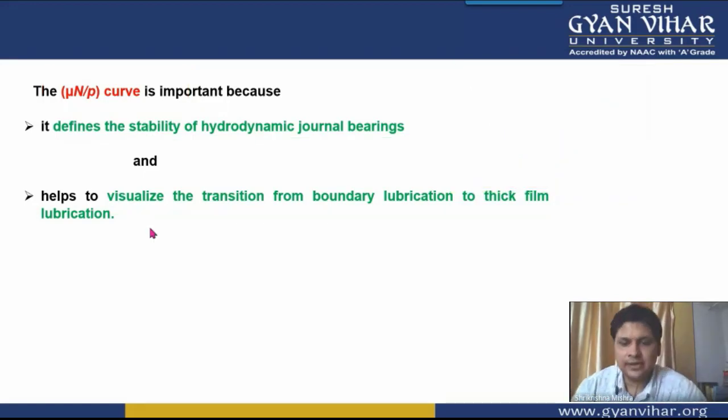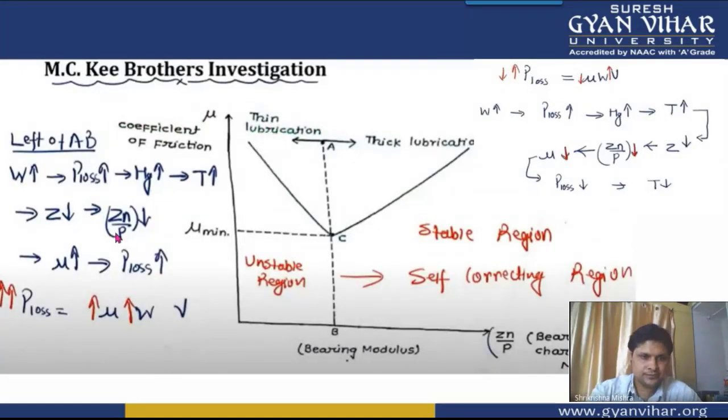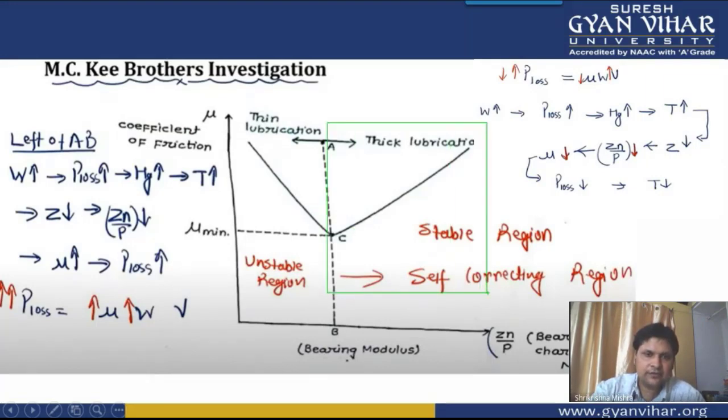So let's once again explain it in a better way. Try to focus on this. If you are in this thick film lubrication region, we know that as the speed increases, the power loss will also increase, because you are rotating at very high speed.